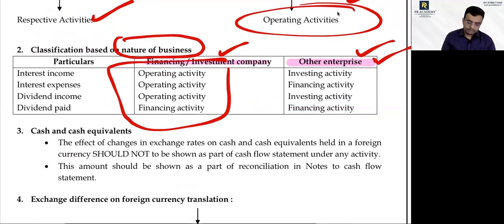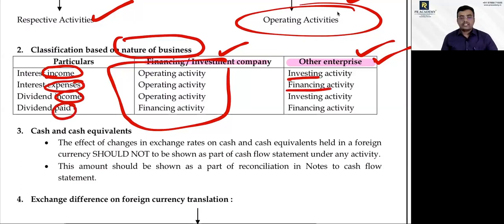Hello? See, interest income means always investing activity. Expenses mean always financing activity for a normal company. Are you getting connected with me? For a company other than financing and investing companies, any income like interest income or dividend income will be investing activity. Any expenses like interest expenses or dividend paid will be financing activity.